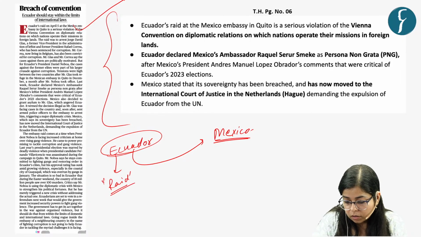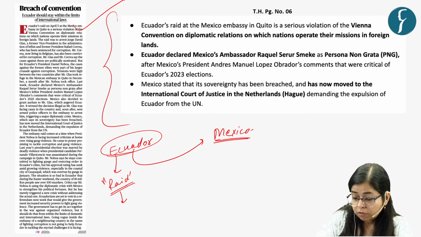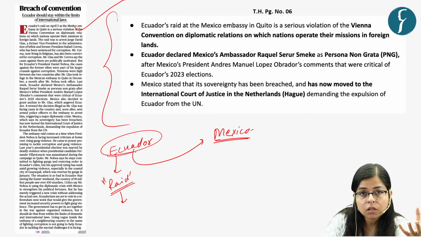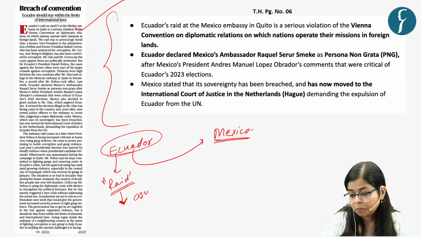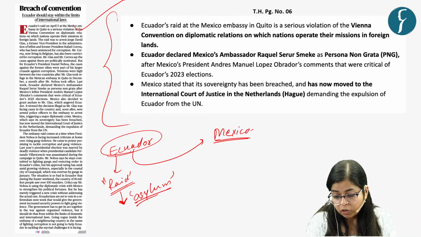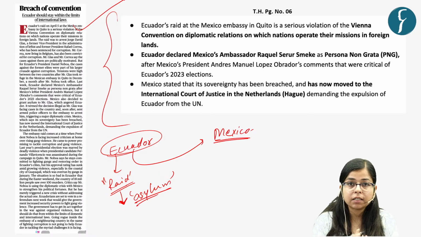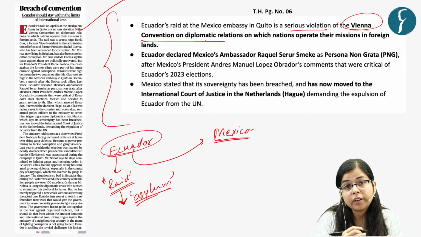Now this raid was to arrest the former vice president of Ecuador, who was given, what do we say, asylum. So the former vice president of Ecuador was given asylum in the embassy of Mexico, and this embassy was located in Ecuador itself. So there was a raid in order to arrest this vice president. Now see, this action of Ecuador is a serious violation of the Vienna Convention on Diplomatic Relations.